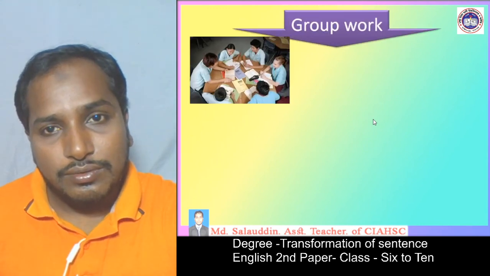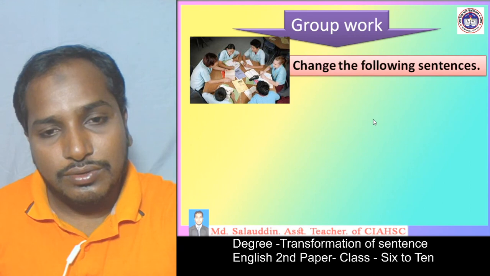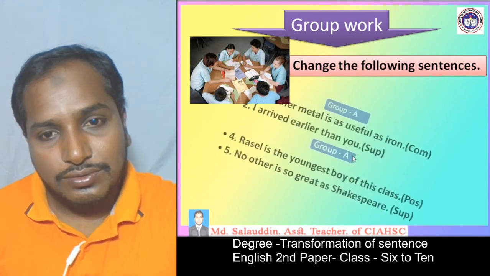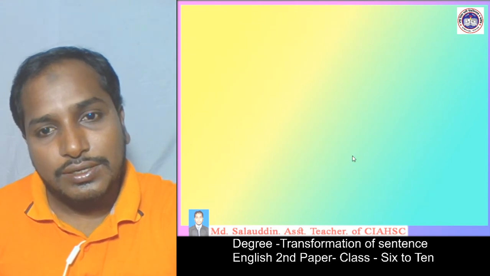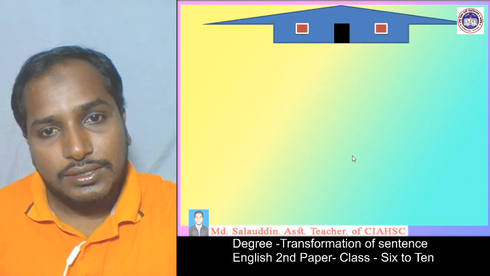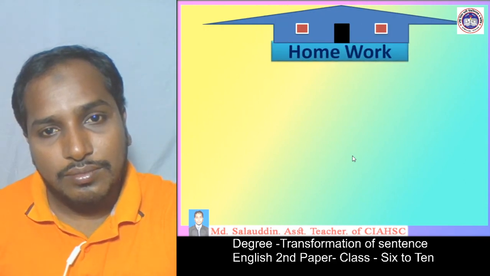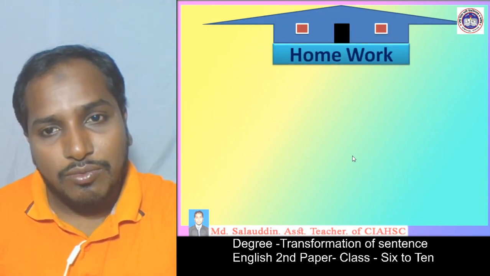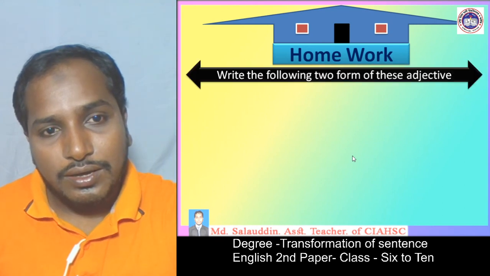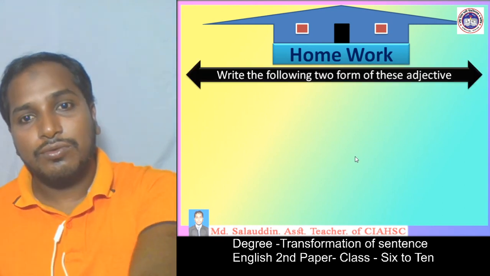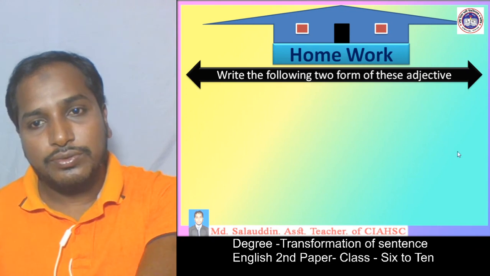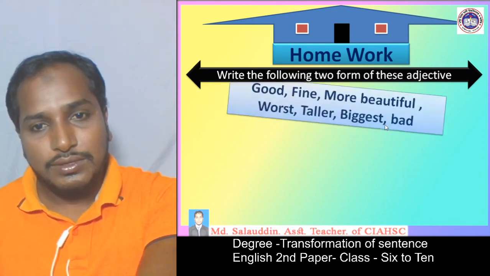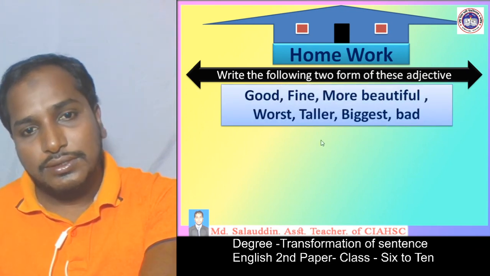I would give you some group work, though there is no chance to do it, so I skip it, and there is a homework for you. Write the following two forms of these adjectives.